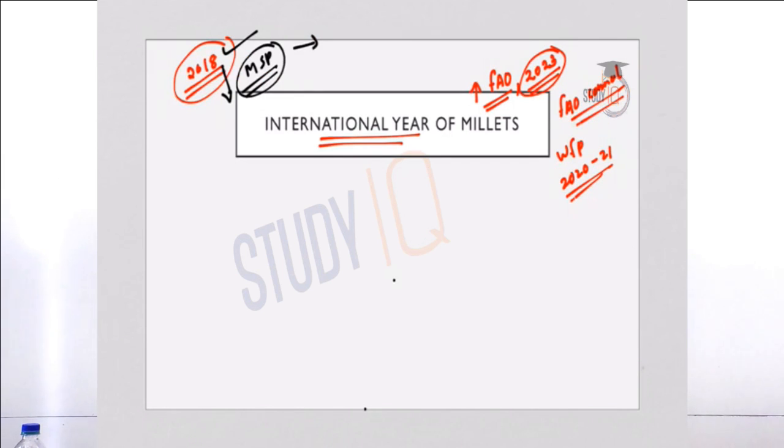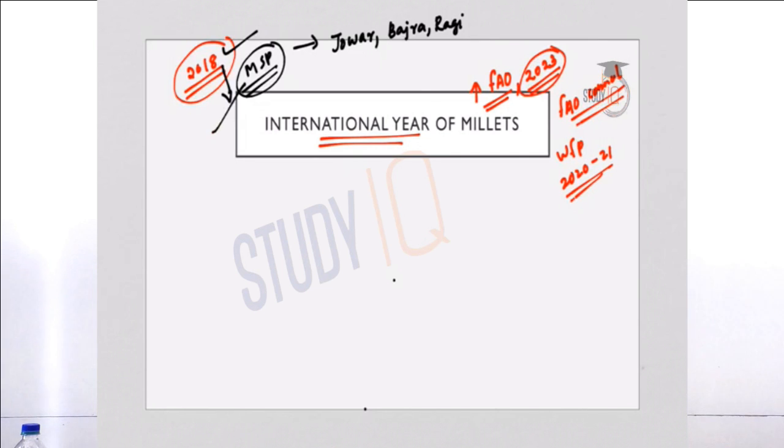Examples of millets include jowar, bajra, ragi and other minor millets, and they are together termed as Nutri cereals. And through the Department of Food and Public Distribution, state governments are allowed to procure jowar, bajra, maize, ragi, etc. from the farmers at MSP or at minimum support price.